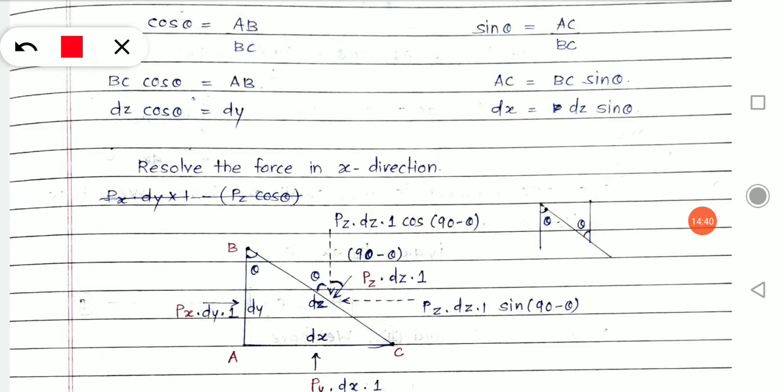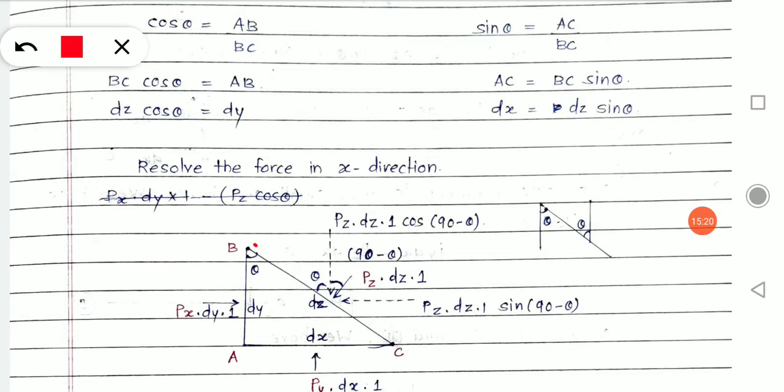Now, once I come to know this angle is theta, that will be helpful to go for further calculation. Right now, see here, if I want to calculate cos theta of this angle, cos theta will be what? Adjacent divided by hypotenuse. What is adjacent over here? AB. Hypotenuse is BC. That's what I wrote over here. Then I simplified it. How did I simplify it? See here.